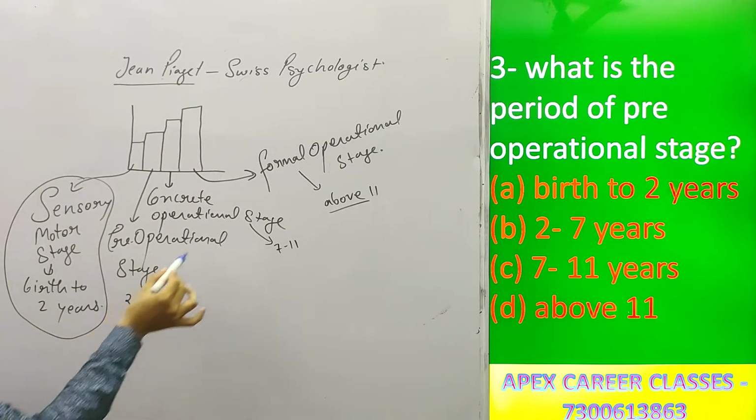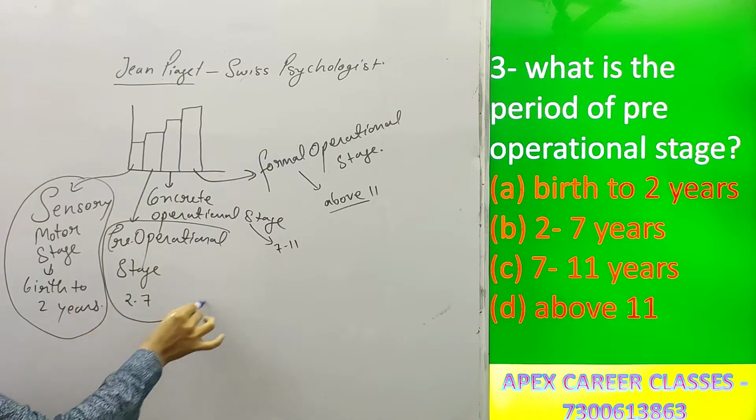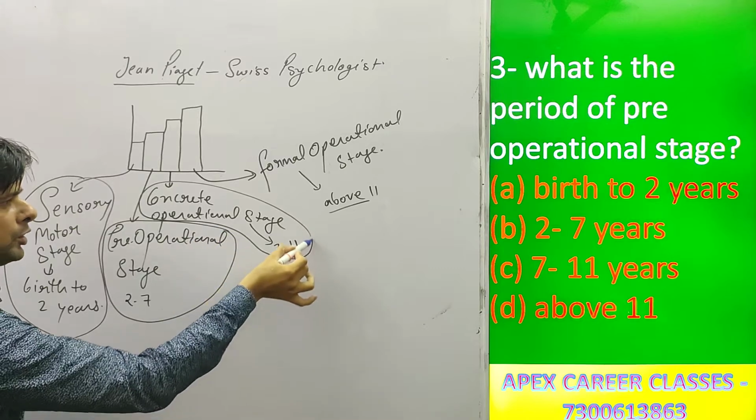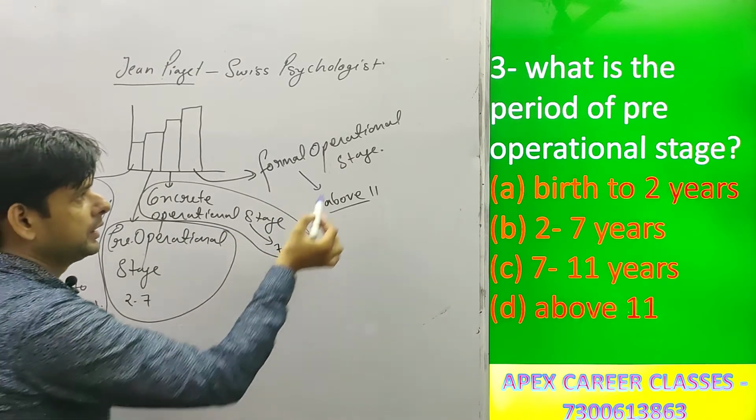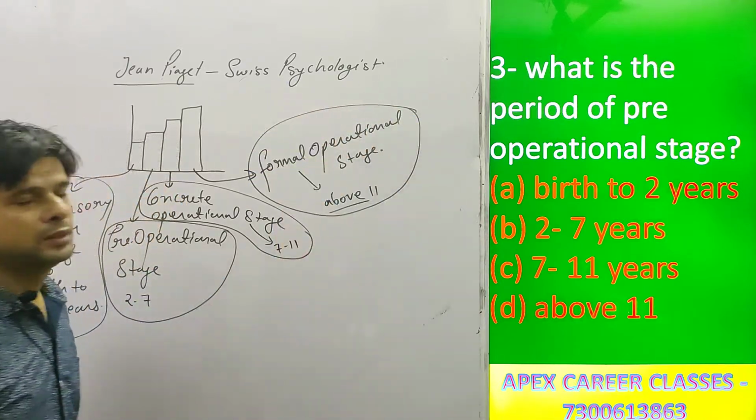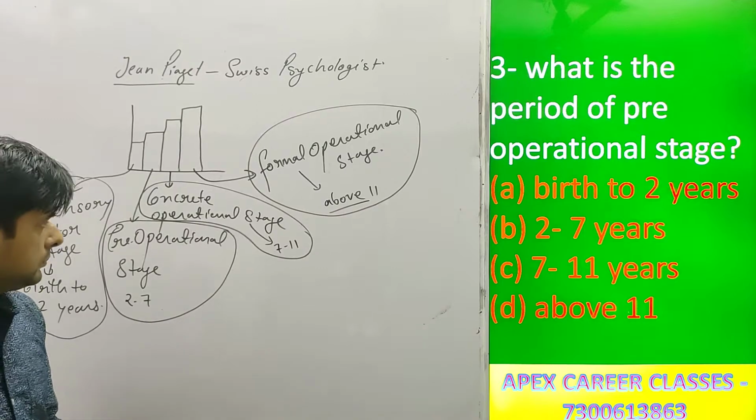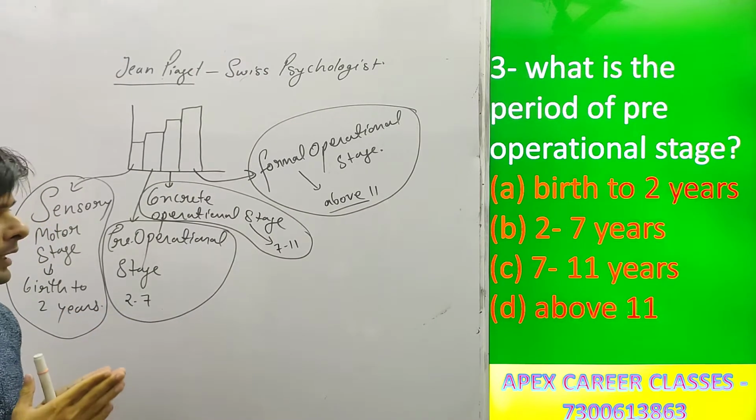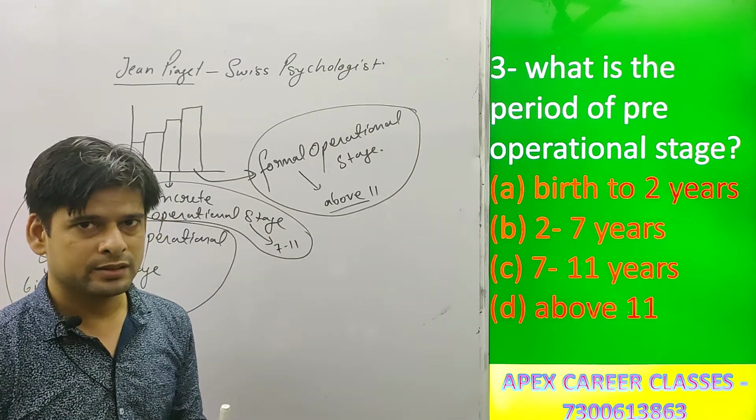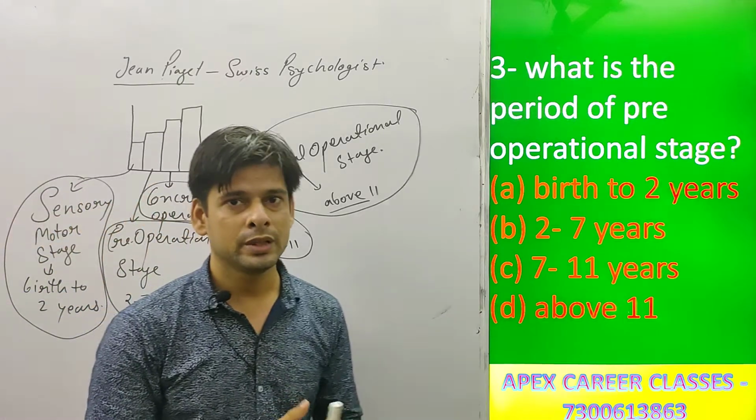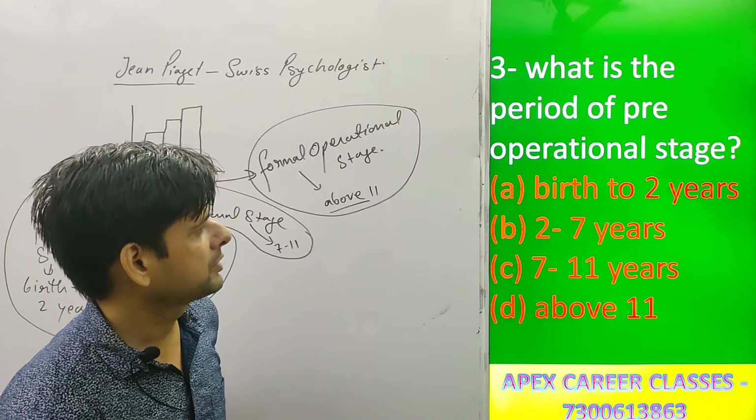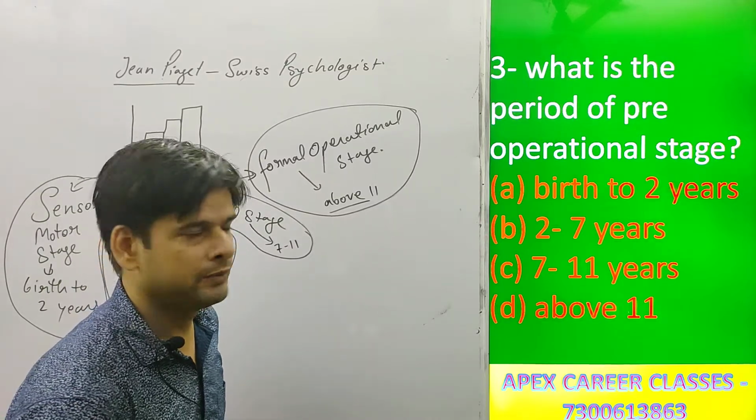The period of pre-operational stage is from 2 to 7 years. The period of concrete operational stage is from 7 to 11 years. And the period of formal operational stage is above 11. Okay? And the period of each and every stage is very important for you. It is generally asked in various examinations that are related to teaching. Okay. So the correct option here will be pre-operational stage. It means the answer is 2 to 7 years.